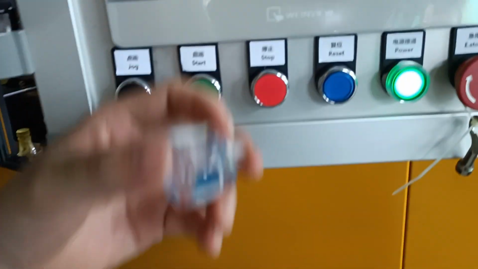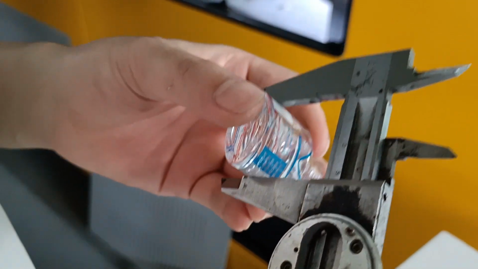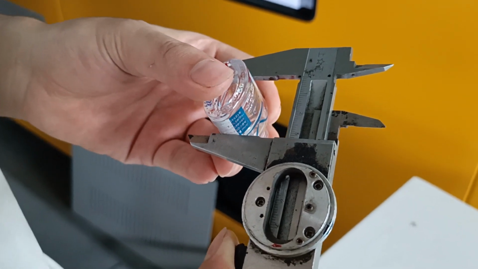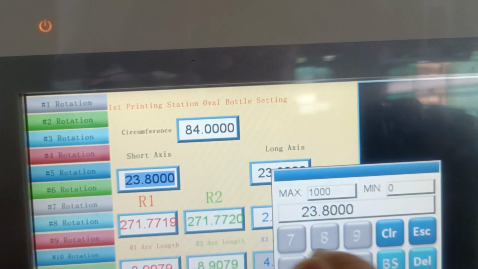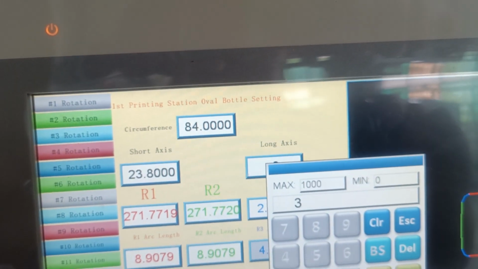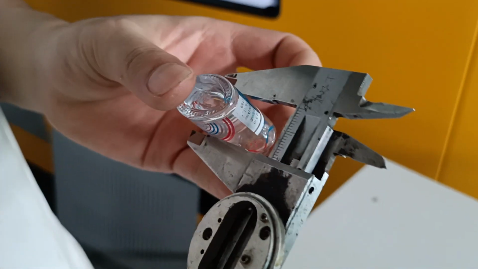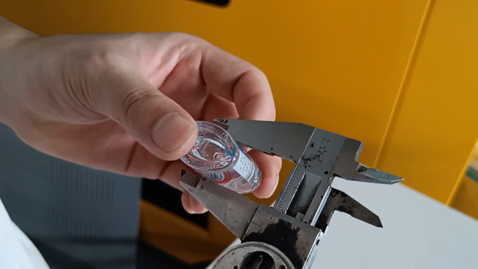Then measure short axis, long axis. This is a long axis. Long axis is 31.5. Then measure the bottle short axis. Short axis is 20.5.